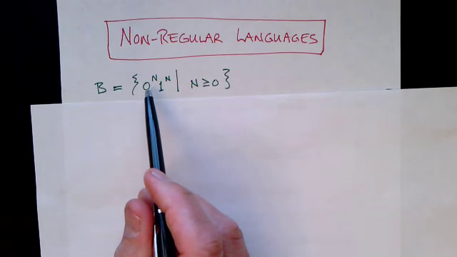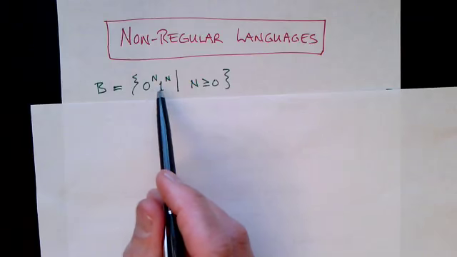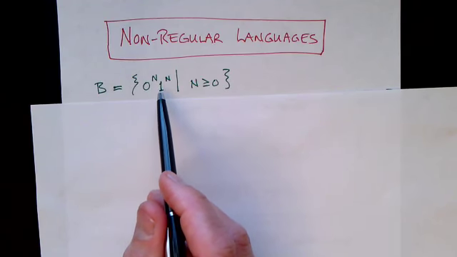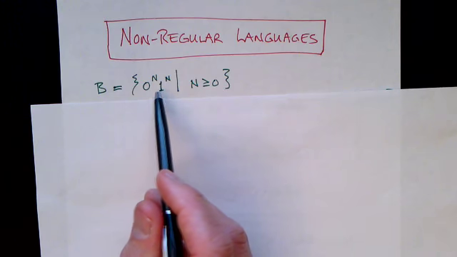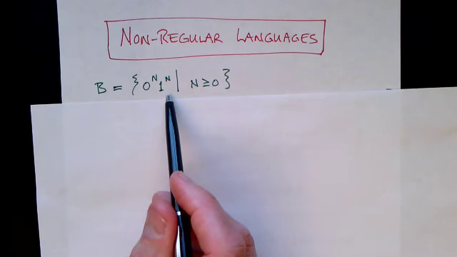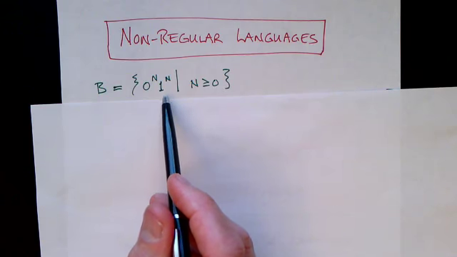In order to check whether this string is in this language or not, you have to count up the number of zeros and then check to make sure that the number of ones is the same. And this ability to count or remember arbitrary amounts of information is just beyond the capability of regular languages and finite state machines. So this is the prototypical example of a language that is context-free but that is not regular.